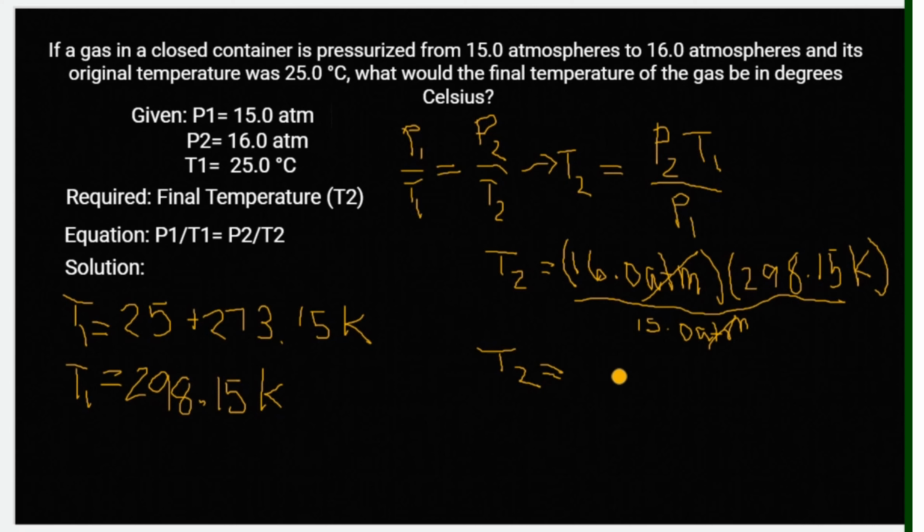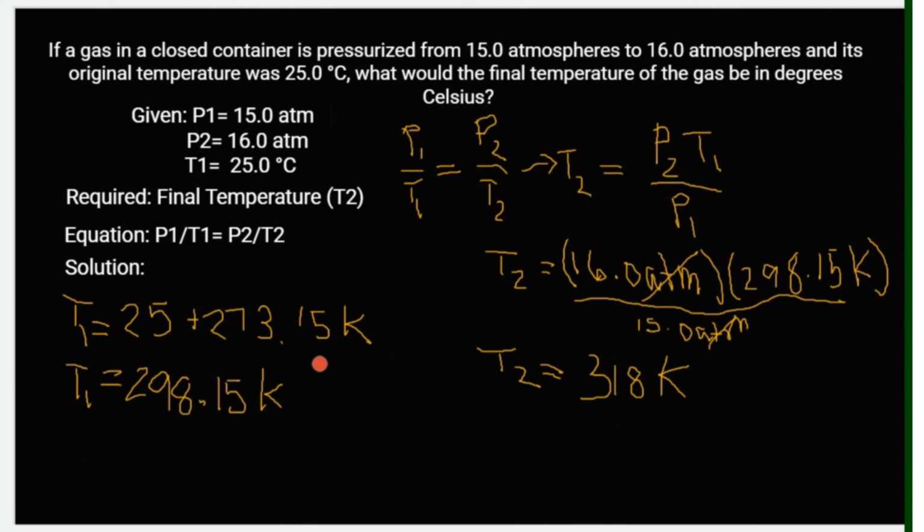Our final temperature, which in Kelvin unit is equal to 318 Kelvin. Okay? We're not yet done kasi ang ating sagot dapat ay naka-degree Celsius. So to convert temperature from Kelvin to degree Celsius, all we need to do is subtract or minus tayo ng 273.15.